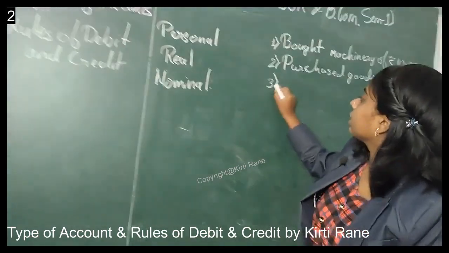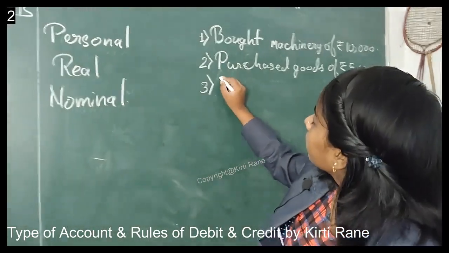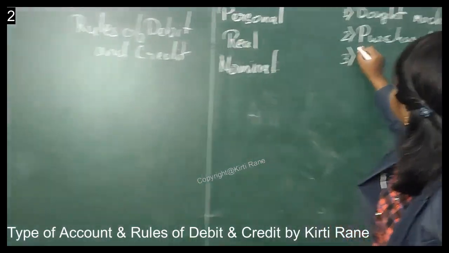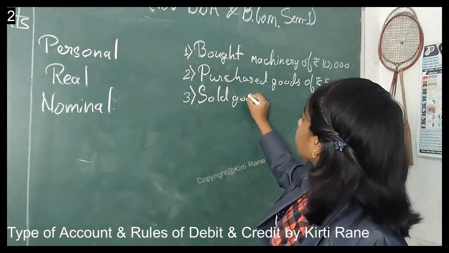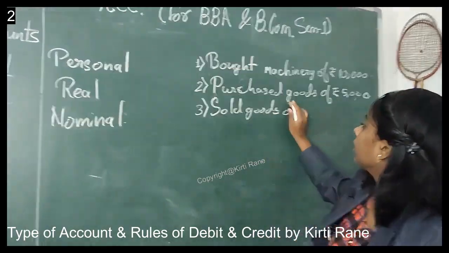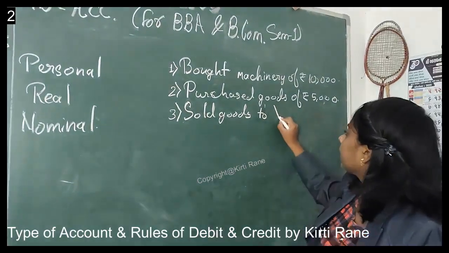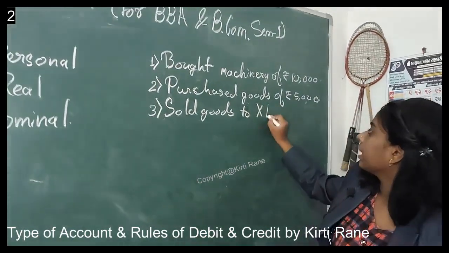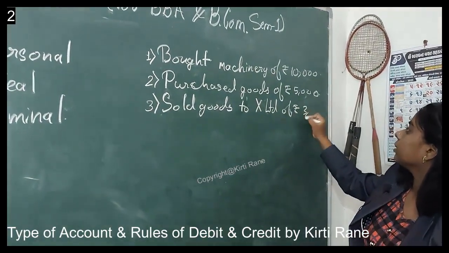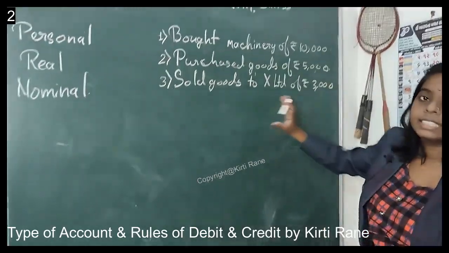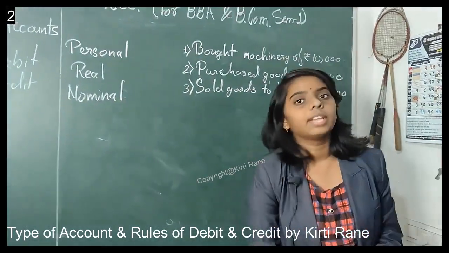And third is sold goods to X Limited of rupees 3,000. So let us take these three examples for each kind of scenario.